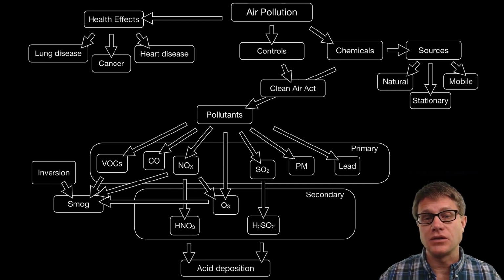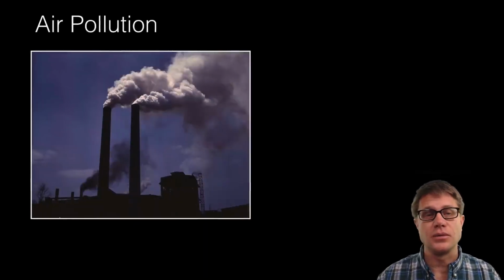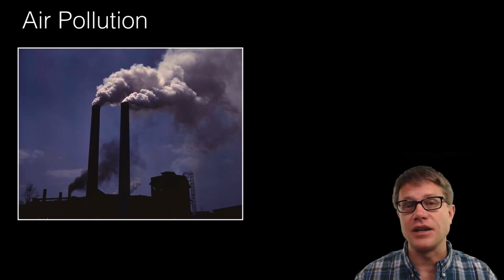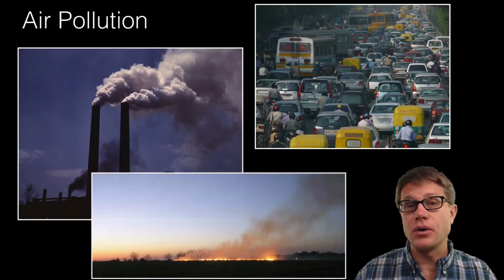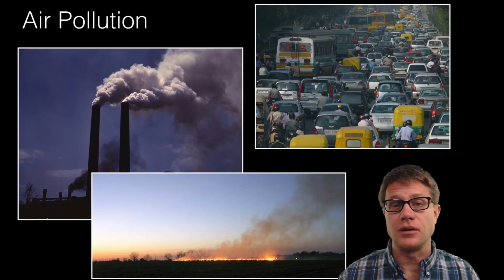Well, with regulation is one way. The Clean Air Act in the United States was able to reduce pollutants and save lives. And so technology is able to scrub those pollutants out of the air before it's released. Where's the air pollution coming from? What are the sources? They can be stationary, like this factory. They can be mobile, like all these cars stuck in traffic, or it can be natural. Remember, like giant forest fires can increase the amount of air pollution.